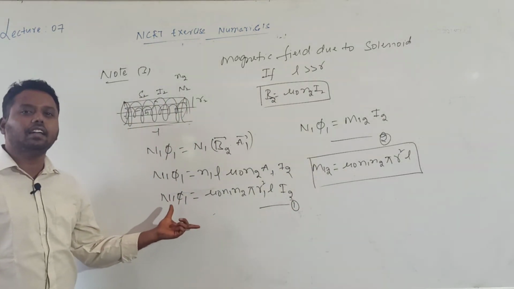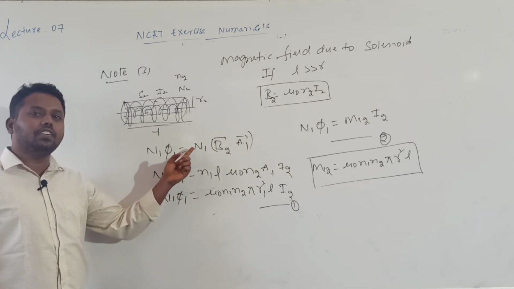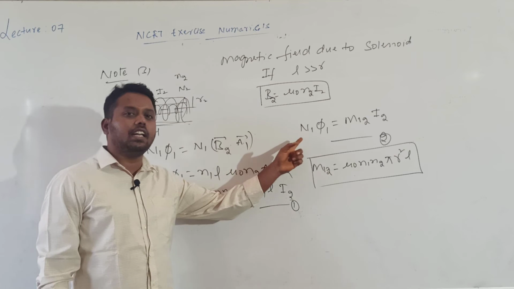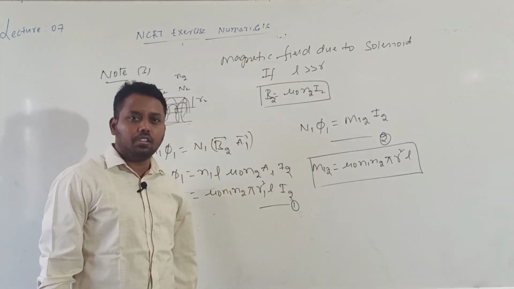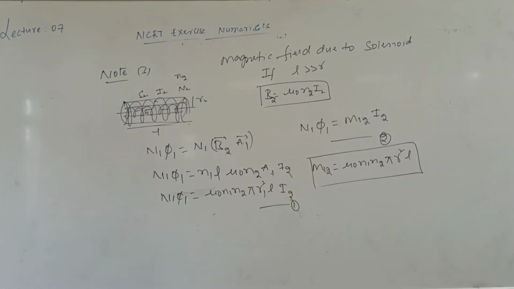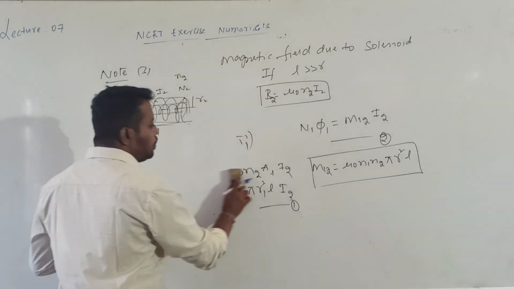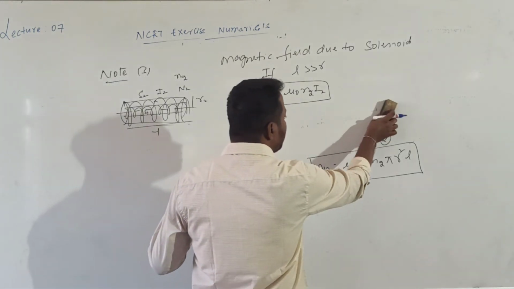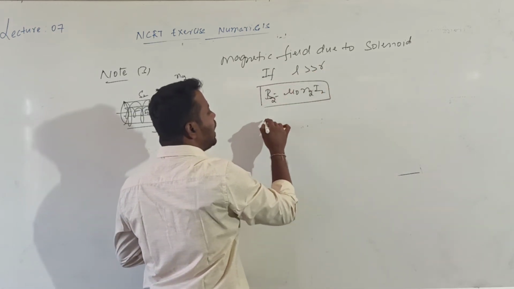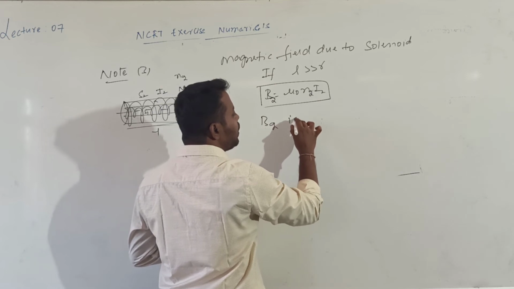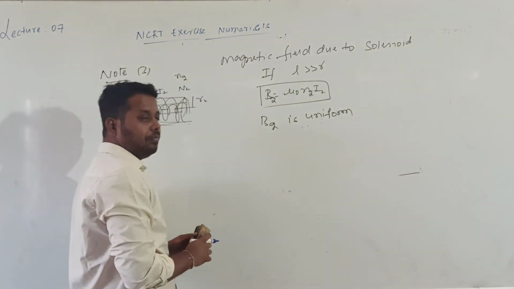First we calculated the total flux by the definition of flux. Then we calculated the total flux by the definition of mutual induction. Then, equating both, we calculated the coefficient of mutual inductance of two long coaxial solenoids. If L is greater than R, then only B2 is uniform. Otherwise B2 is not uniform. Okay?